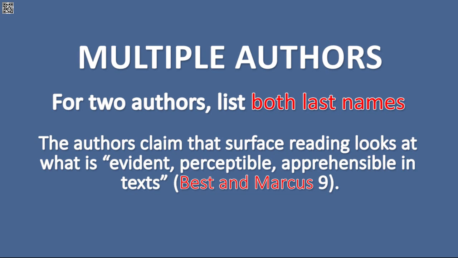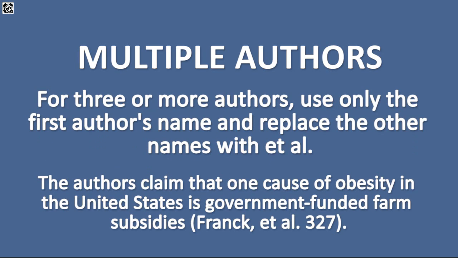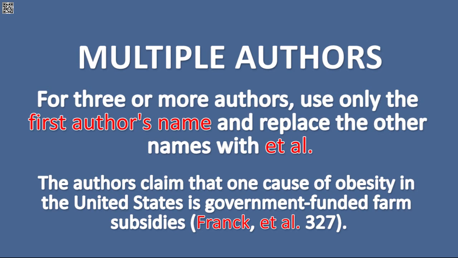For two authors, list both last names in the order they appear in the source, like we do here with Best and Marcus. For three or more authors, list the first author's last name and replace the other authors' last names with et al. Just like the example, only the first author's name is shown.